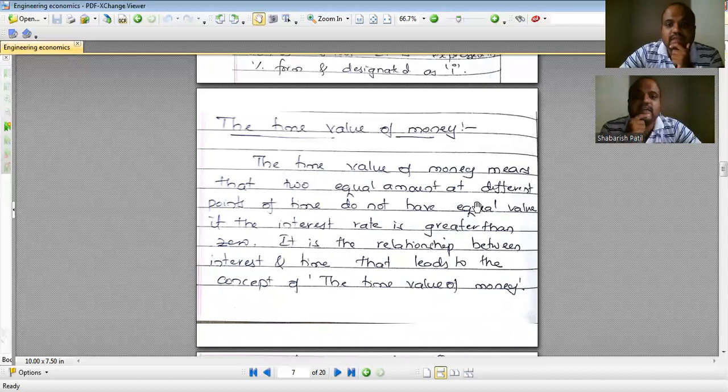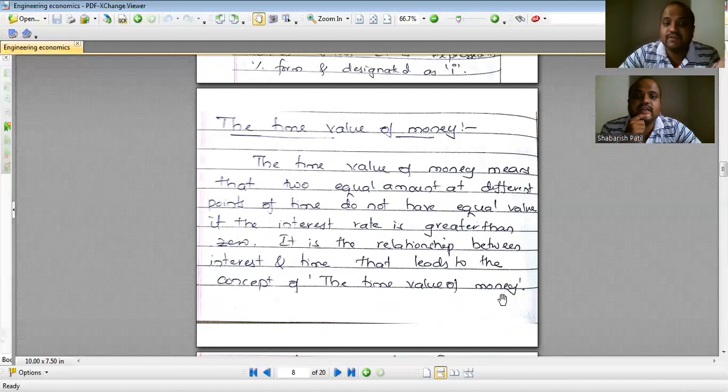Next is time value of money. Time value of money means that two equal amounts are not the same. Say I have 100 rupees right now, and even after 5 years I have 100 rupees. Are they the same? If I keep the 100 rupees in a bank, because of the interest, I will be getting more value than 100 rupees. So 100 rupees at present is not equal to 100 rupees after a certain period of time, maybe after 1 year or 2 years. That is the time value of money.